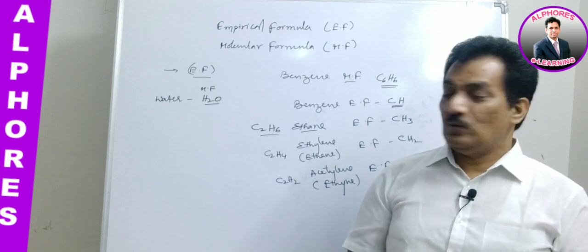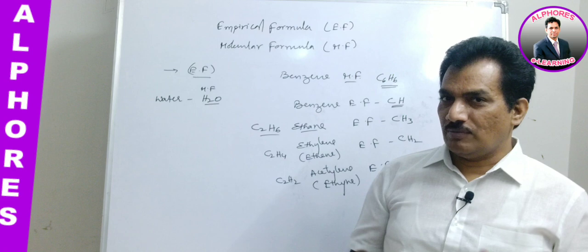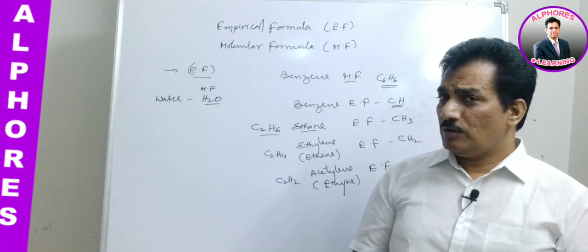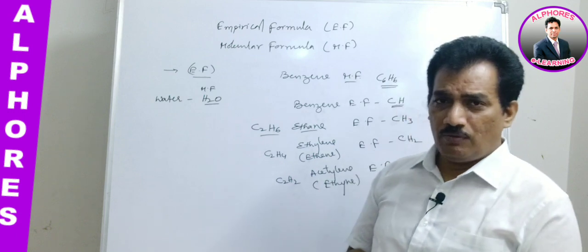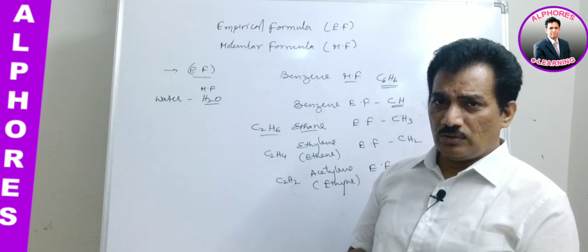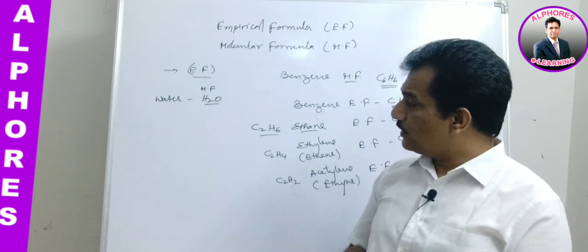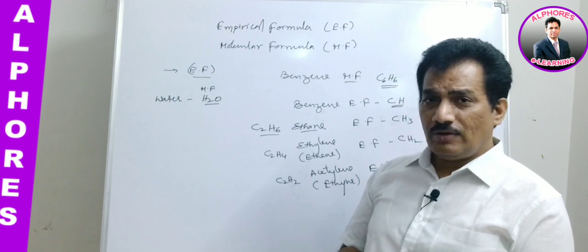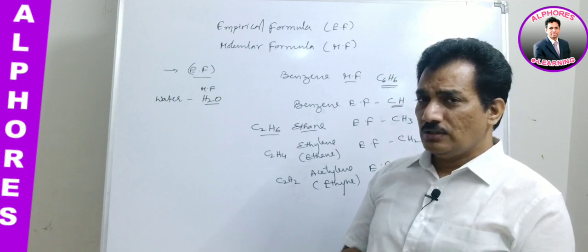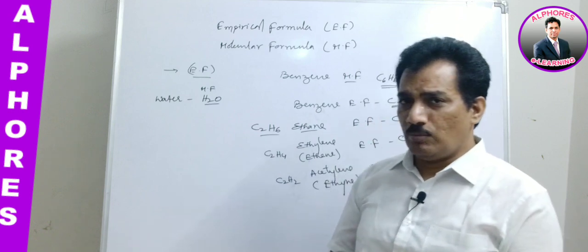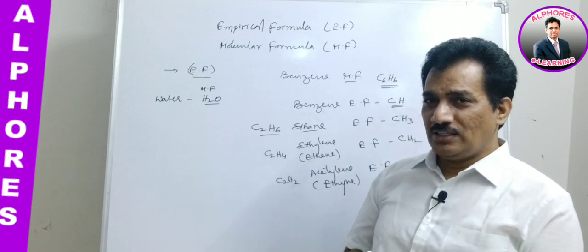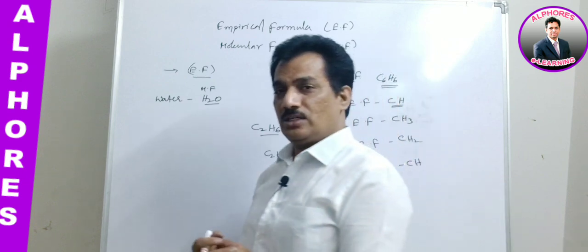Is it possible to have an empirical formula for this type of molecule, water or CO2? Can you write it? Yes, we can write.